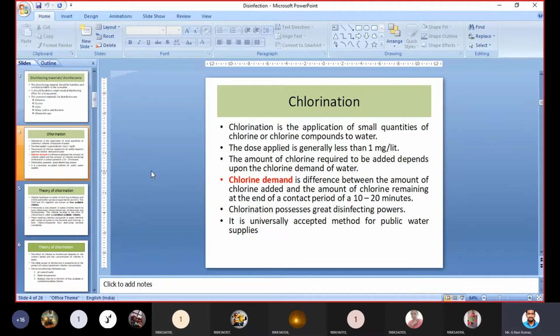Okay? And the chlorine we can add is available in the form of liquid, in the form of gas, also in the form of powder or solid, or in the form of particle. So in all three states of matter the chlorine will be available, and we can add any state of chlorine to the water to kill bacteria or for disinfecting purposes.